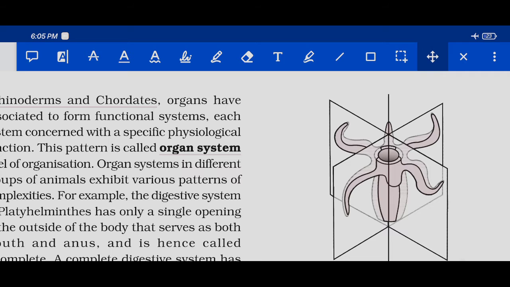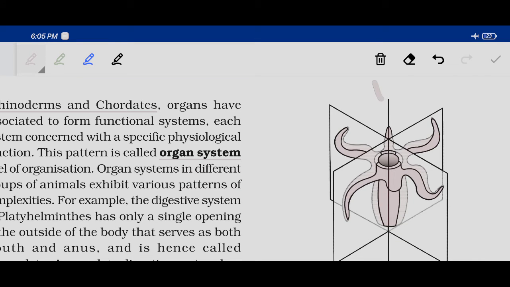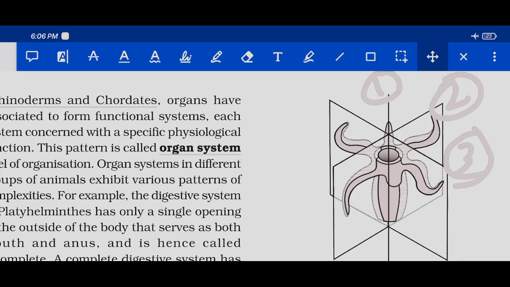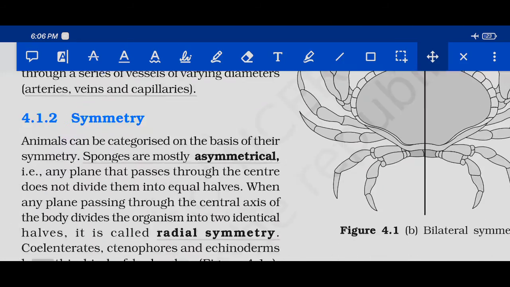See, if I take this to be plane 1, this is plane 2, and this is plane 3. Here the first plane divides the organism into two halves, the second plane also divides the organism into two halves, and the third plane also divides the organism into two halves. So this kind of organisms are called radially symmetric.